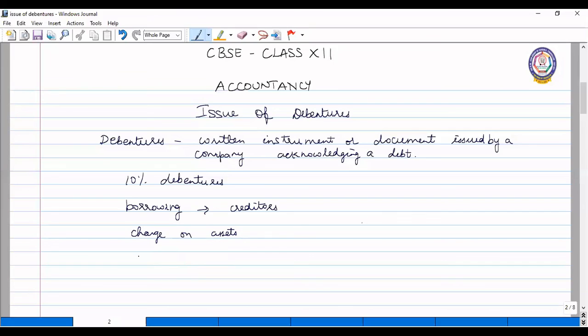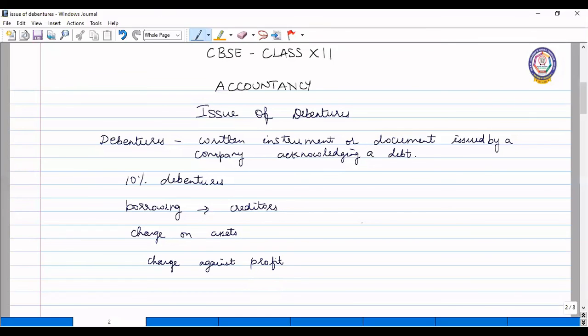And the interest on debentures which is paid is a charge against profit. So it means whether the company earns a profit or not, this interest on debentures has to be paid. That is why we say it is a charge against profit.